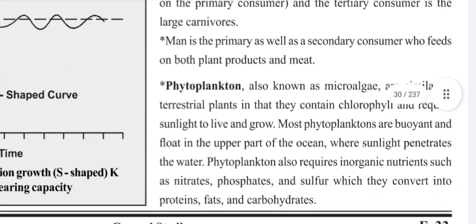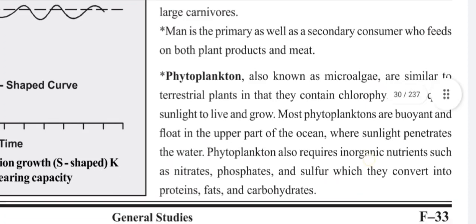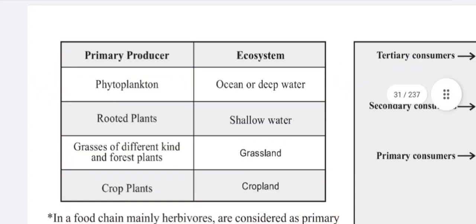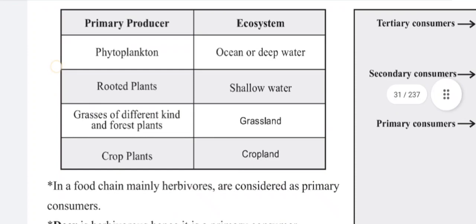Phytoplankton also require inorganic nutrients such as nitrates, phosphates, and sulfur, which they convert into proteins, fats, and carbohydrates. Primary producers and ecosystems: phytoplankton, ocean or deep water; rooted plants, shallow water; grasses of different kinds and forest plants, grasslands; and crop plants, cropland.